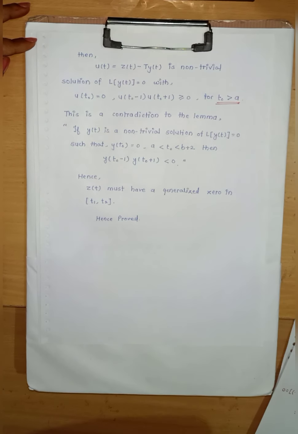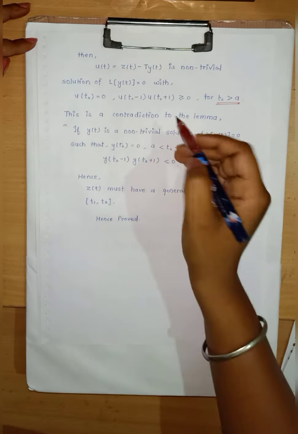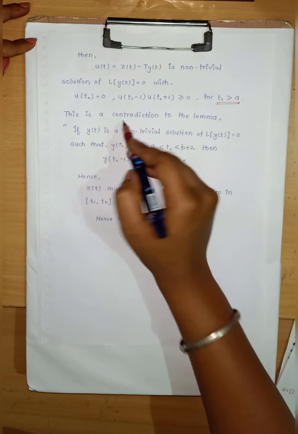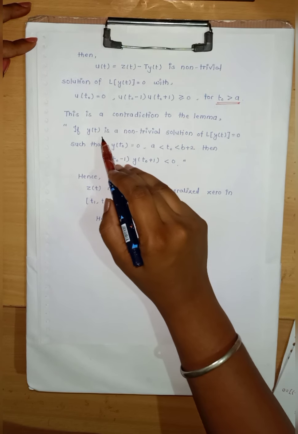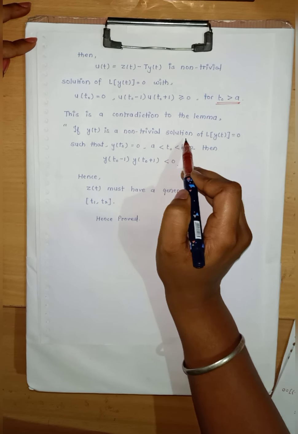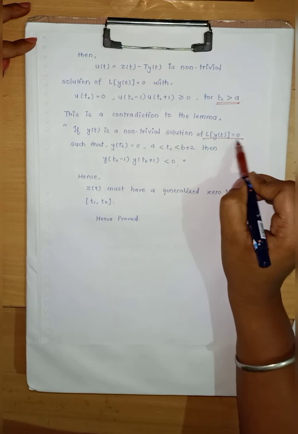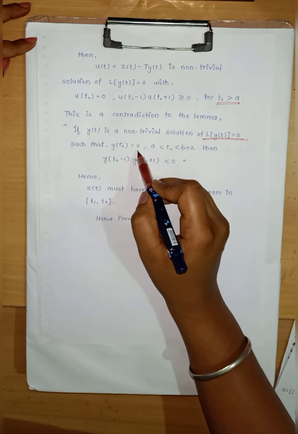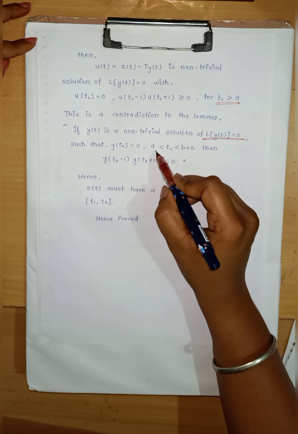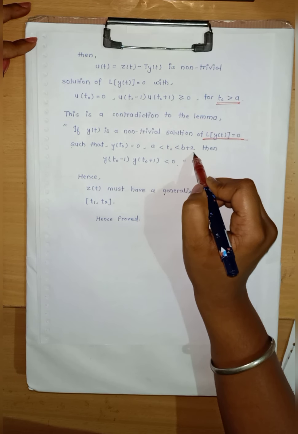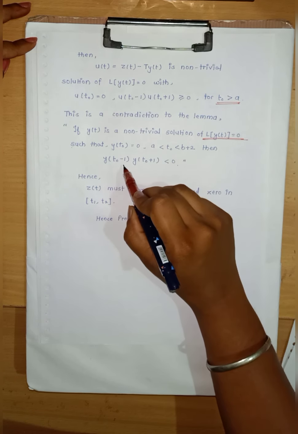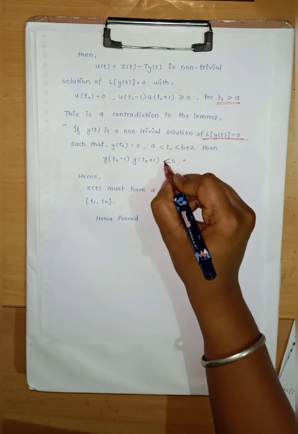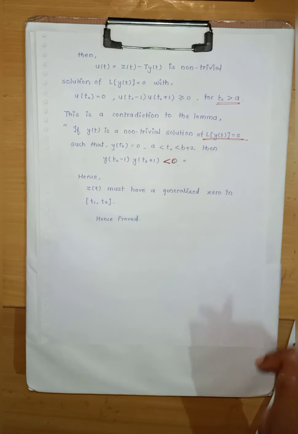But we have just learned the lemma, and this statement contradicts the lemma. So this is a contradiction to the lemma: if y of t is a non-trivial solution of L of y of t equals to 0 such that y of t0 equals 0 and a less than t0 less than b plus 2, then y of t0 minus 1 into y of t0 plus 1 is less than 0.